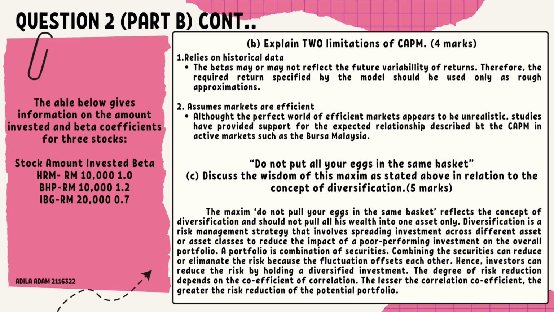The second answer is that it assumes markets are efficient. Although the perfect world of efficient markets appears to be unrealistic, studies have provided support for the expected relationship described by the CAPM in active markets, such as Bursa Malaysia.